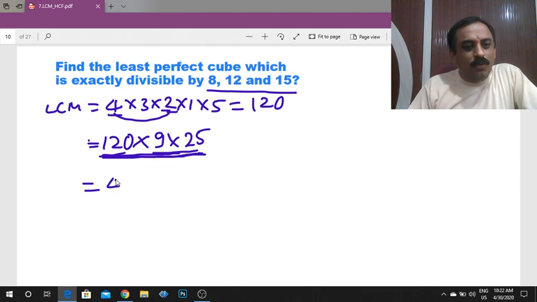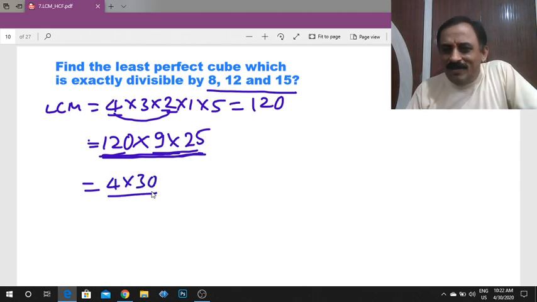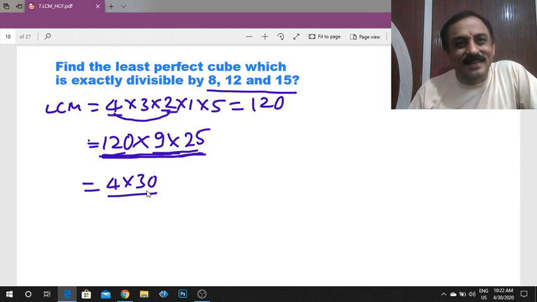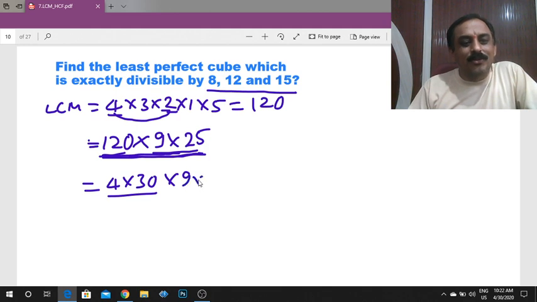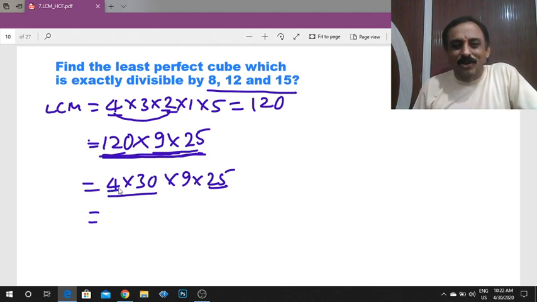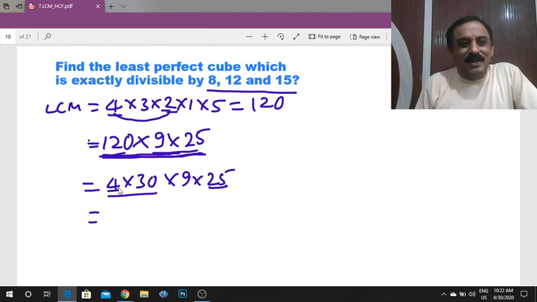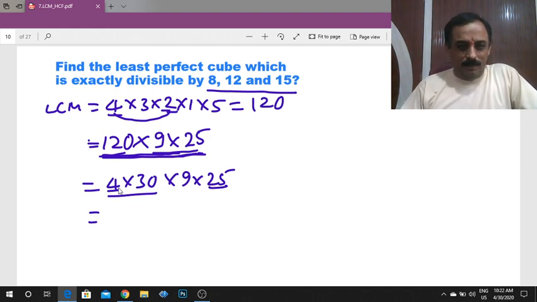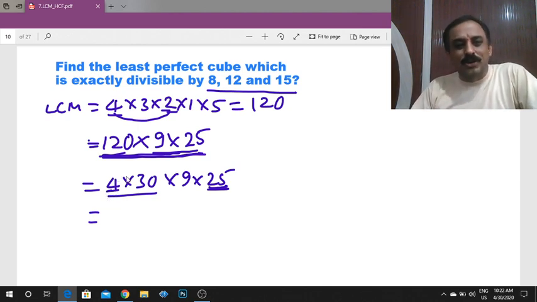120 is equal to 4 into 30. Right or wrong? Yes. Into 9 into 25. 25 into 4, how much? 100. 25 into 4 is 100. Any number into 100 is very easy: after the number, write two zeros only.